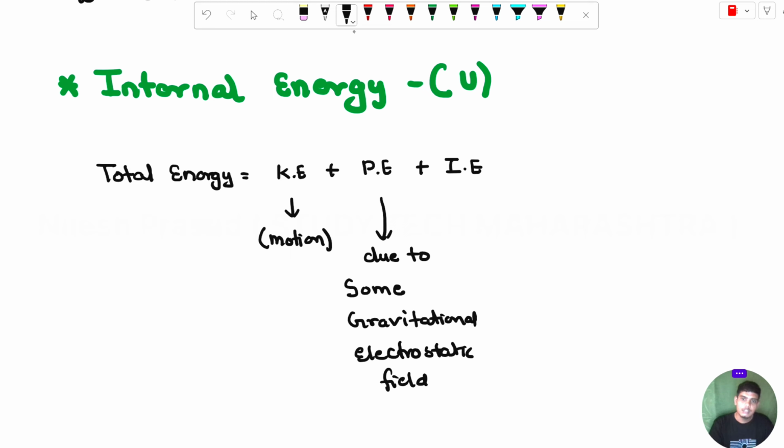And internal energy is already present inside the system.